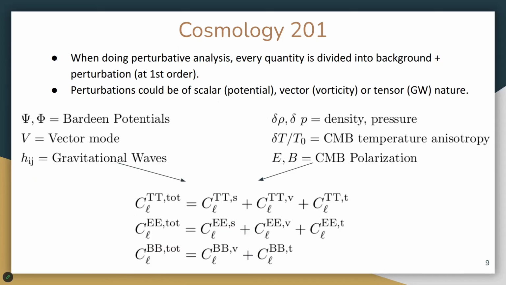For these, when we are computing the correlation functions or the power spectra, each one of them will receive contributions from scalars, vectors, and tensor perturbations, except the B mode of the CMB that will receive contributions only from tensors and vectors. And this is important because when we are looking at measurements of primordial B modes, we have to make sure that we are taking into consideration both tensors and vectors. And I will go back to this point at the end of the talk.